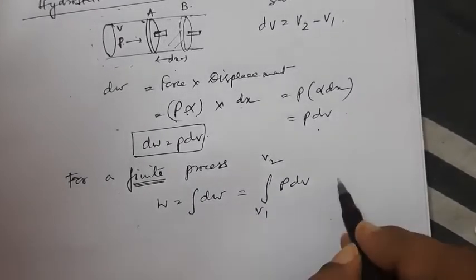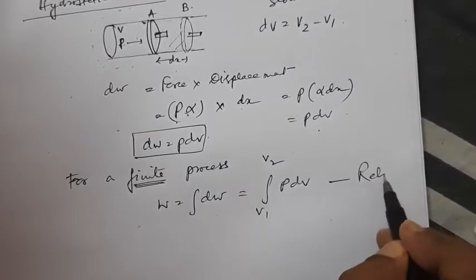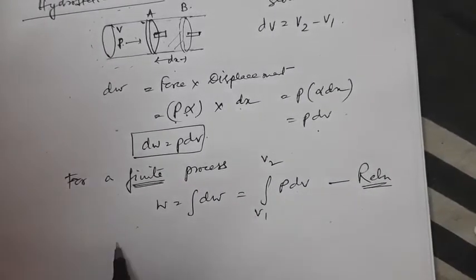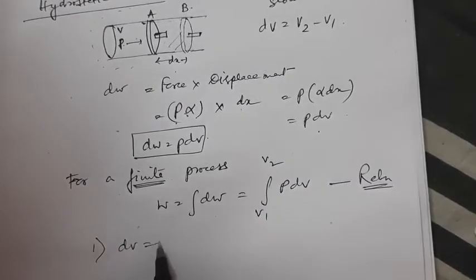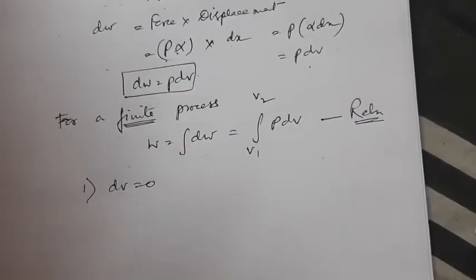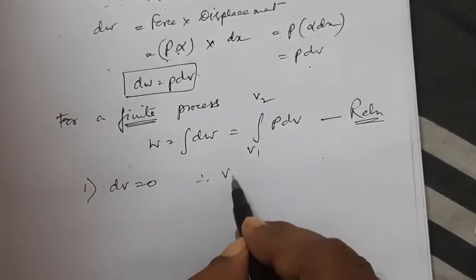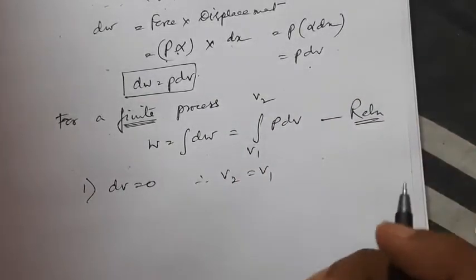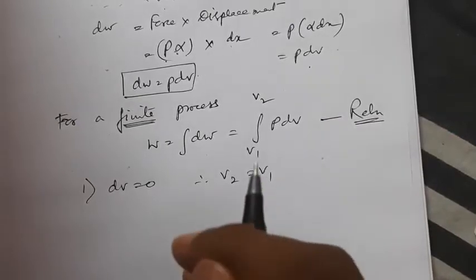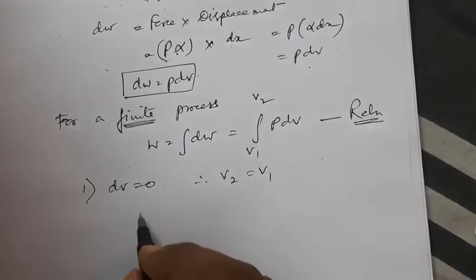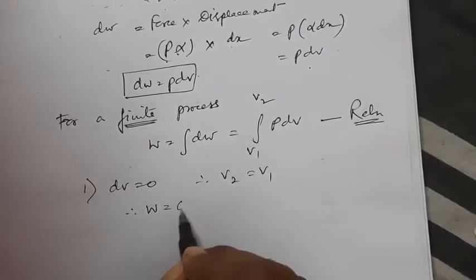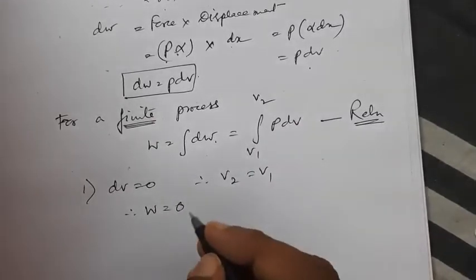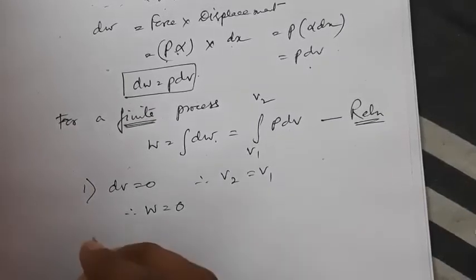Now in this relation, suppose the first case is when there is no change in volume, that is dV is equal to 0. That means V2 minus V1 is equal to 0, so V2 is equal to V1. That means the initial and the final volume are the same. Here you will see that W is equal to 0, because dV is 0 means the work done is 0. So, no work is done in the process.